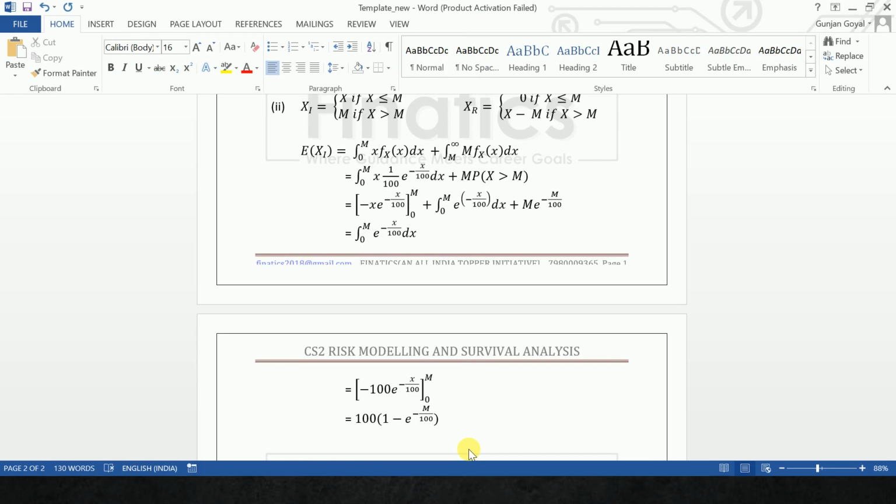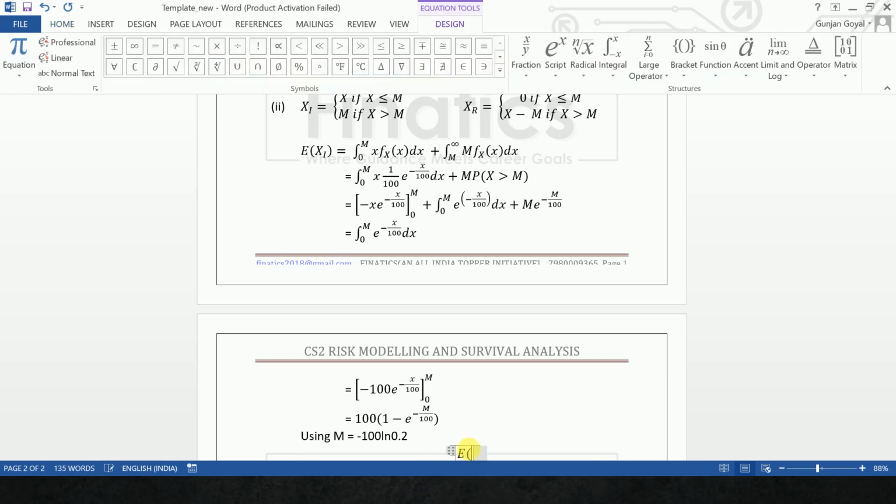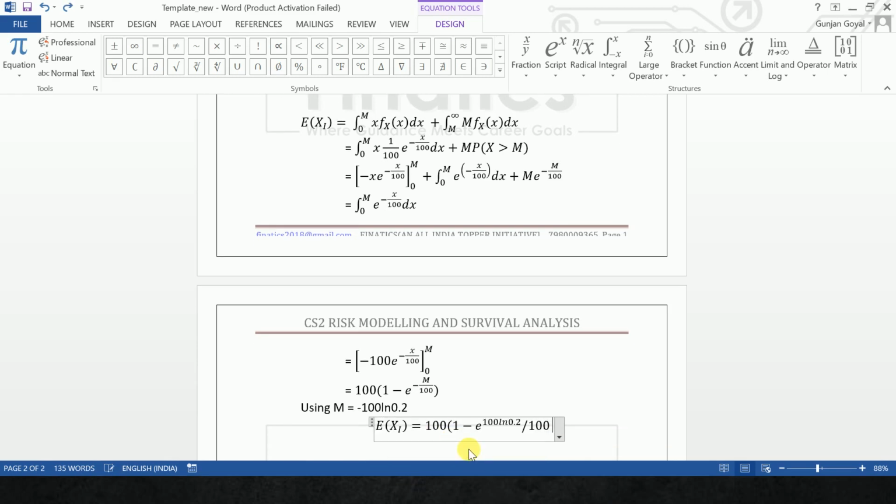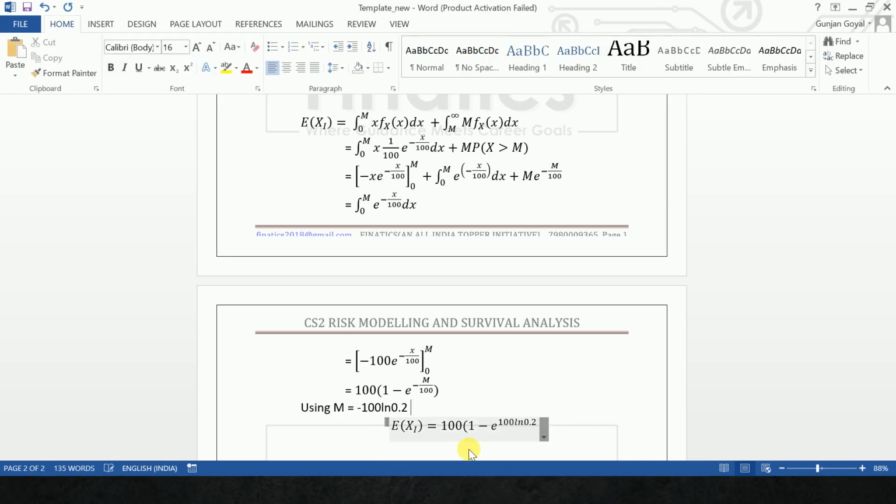Okay, and then if you put M equal to minus 100 ln 0.2, which we got in the last step, we'll see that the expectation of X_I is equal to 100 times 1 minus e to the power of 100 ln 0.2 divided by 100, with the 100 in the numerator.